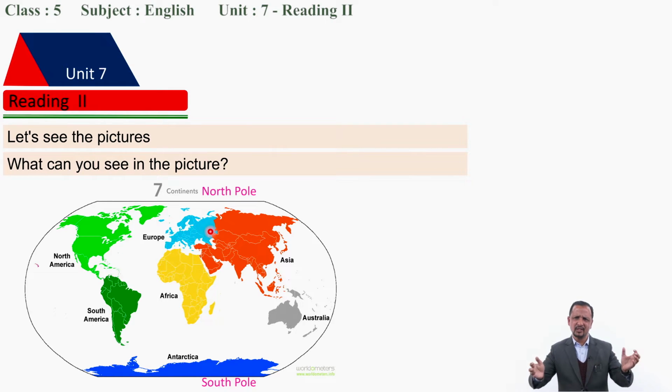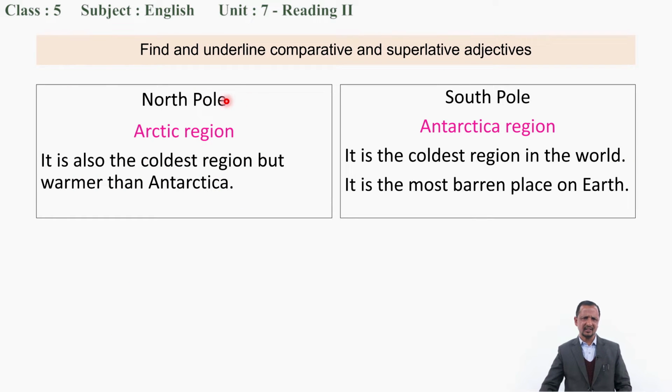Now, please, will you compare the North Pole, South Pole, or the Antarctica region and the Arctic region by writing? Only two sentences, please. It's your time. Go ahead. I would like to give you only one minute. Do it now. Well, dear students, did you complete? Very good. So what is here? North Pole: it is also the coldest region, but warmer than Antarctica. Like this you have written.